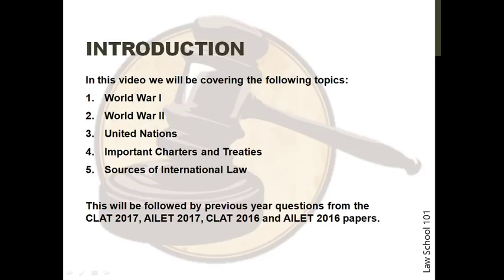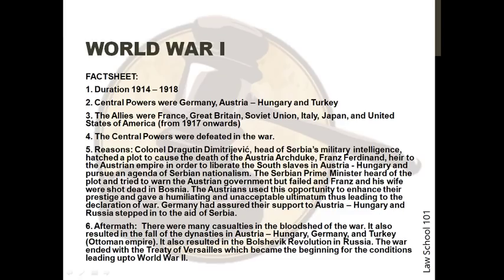The facts that can be asked in the examination have been filtered for your use so that they are easier to remember. Let's begin with the fact sheet. The duration of the war was from 1914 to 1918. The central powers in the war were Germany, the Austrian-Hungarian Empire, and Turkey. The allies were France, Great Britain, Soviet Union, Italy, Japan, and the United States of America, which joined the war from 1917 onwards. The central powers were defeated in the war.